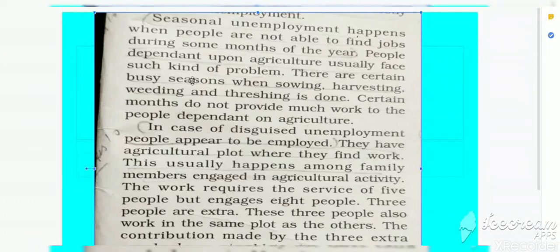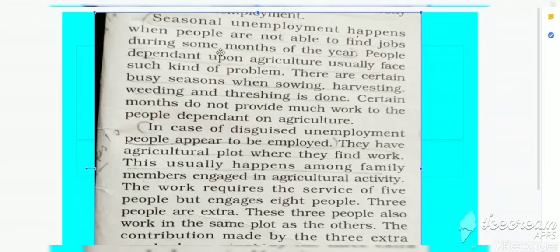There are certain busy seasons when sowing, harvesting, weeding and threshing is done. Certain months do not provide much work to the people dependent on agriculture. Clear? Seasonal unemployment basically appears in agriculture, because agriculture is a seasonal occupation. Few months farmers have work, the rest of the months they remain unemployed, right? So seasonal unemployment, clear children?